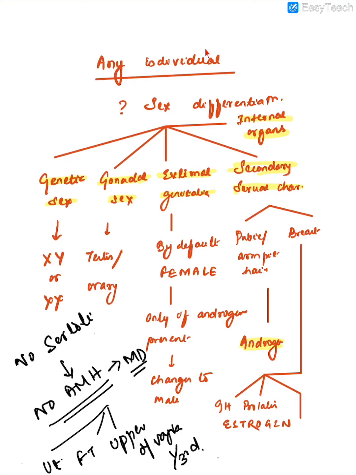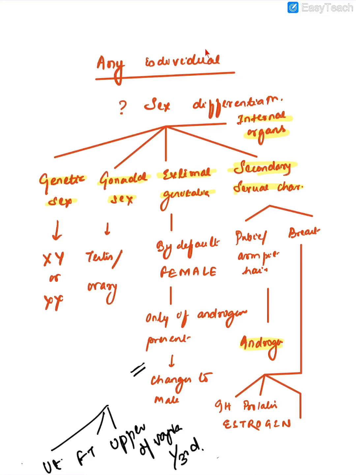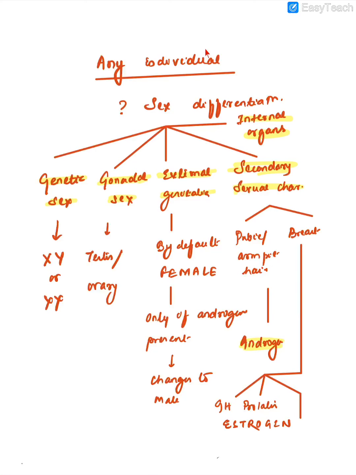Now, once Sertoli cells are not developing, the Leydig cells will not also develop. So, in the absence of Leydig cells, there will be no testosterone. In the absence of testosterone, the Wolffian duct will regress. Hence, the male internal organs will not form in a female. Similarly, because the testosterone is not present, it will not be converted into dihydrotestosterone.